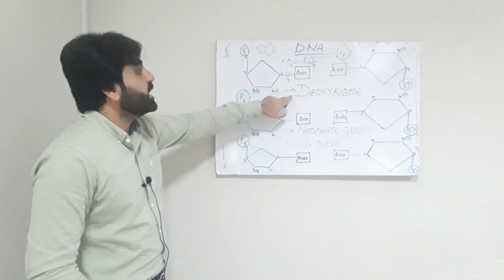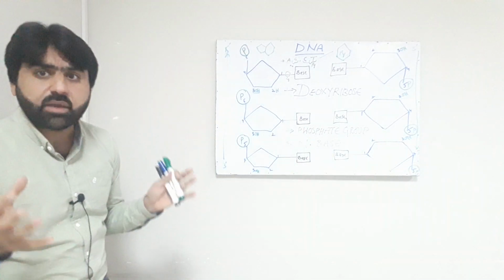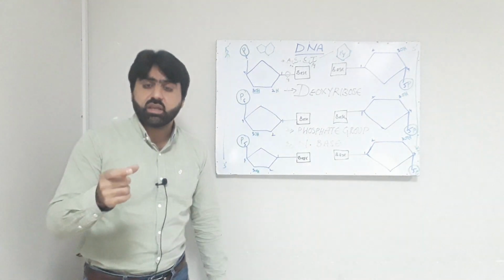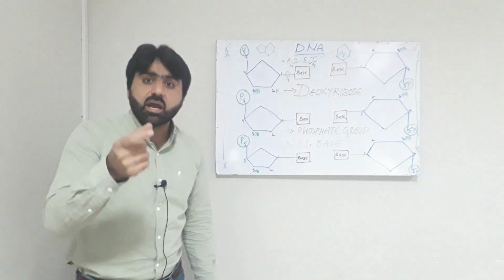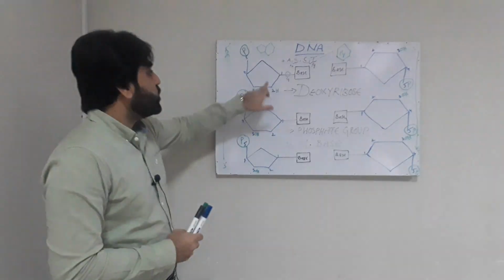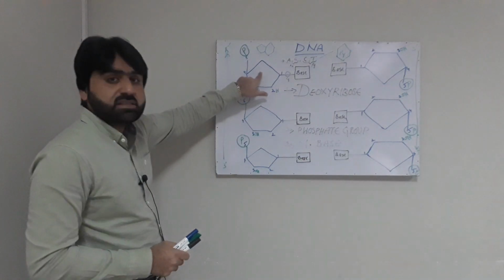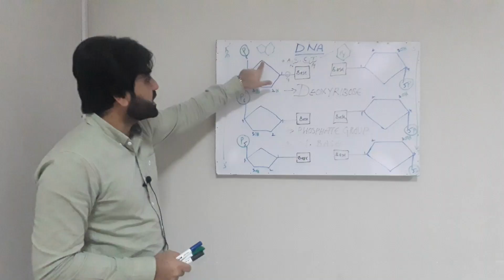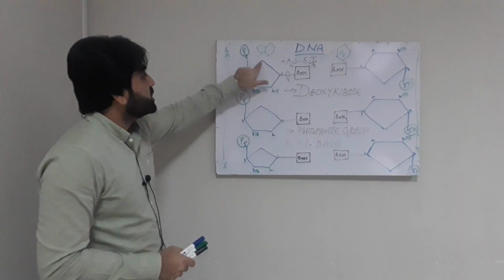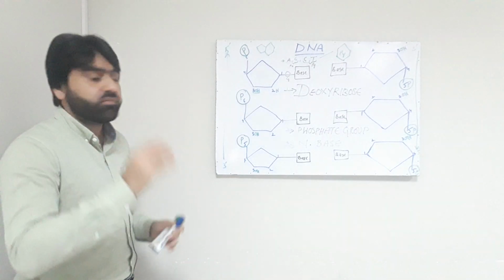First of all, deoxyribose sugar. Deoxyribose sugar is actually a monosaccharide carbohydrate molecule which is composed of 5 carbons. In this diagram you can see the deoxyribose sugar which contains 5 carbons.